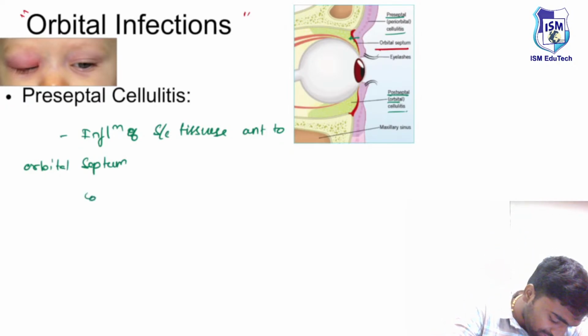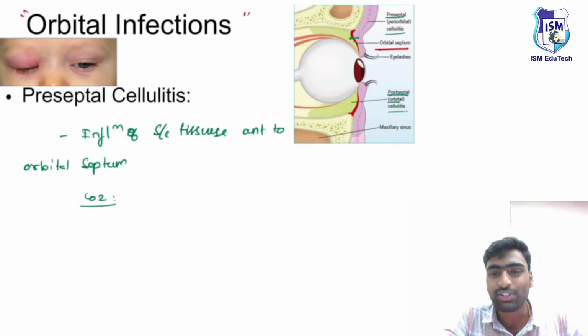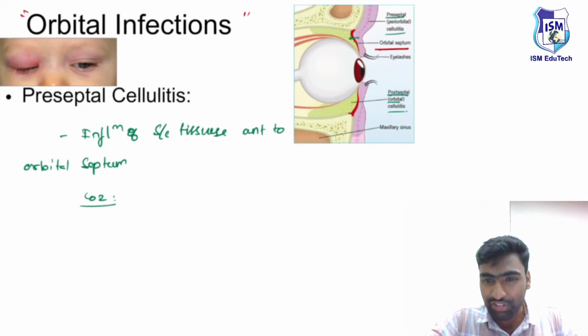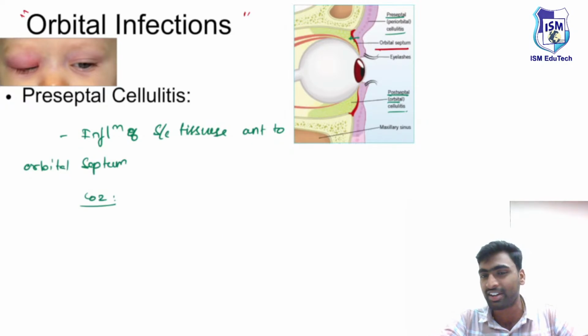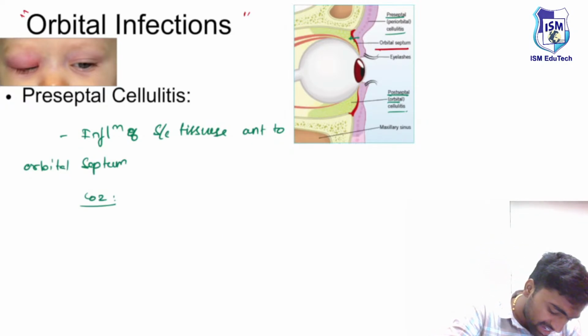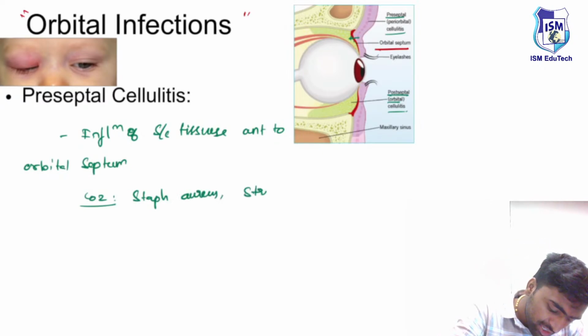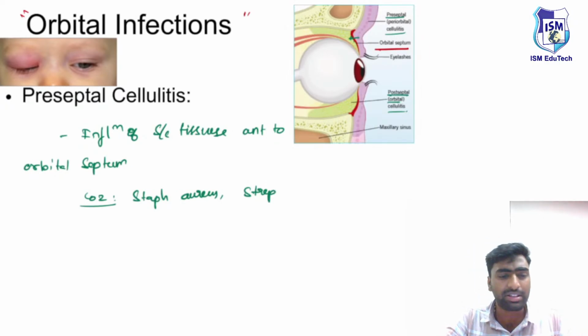The most common organism responsible for preseptal cellulitis is Staph aureus, because most skin and soft tissue infections are caused by this organism. Sometimes it can be caused by Streptococcus species like Pyogenes. Just remember these things.